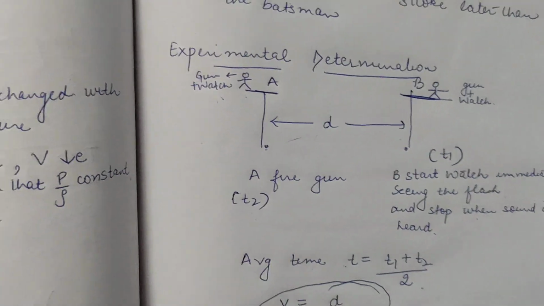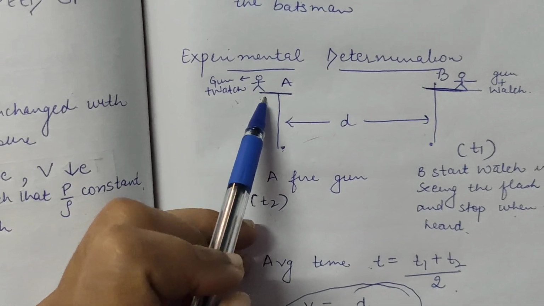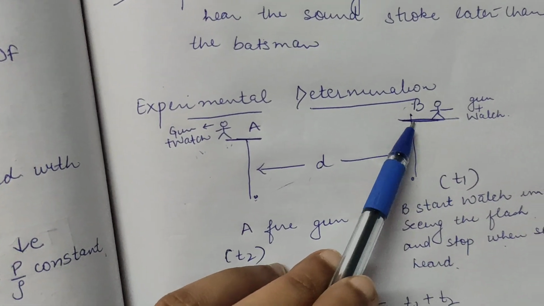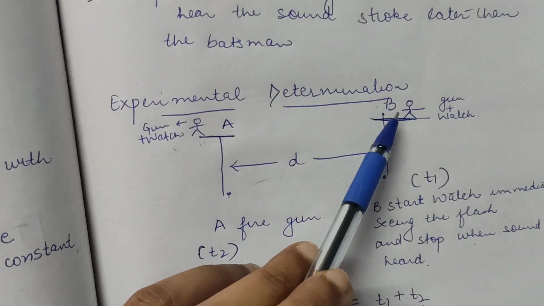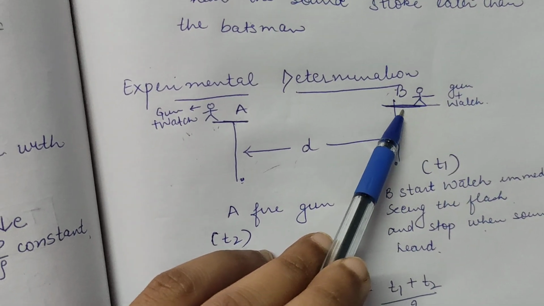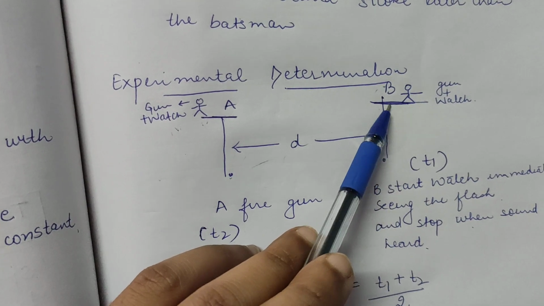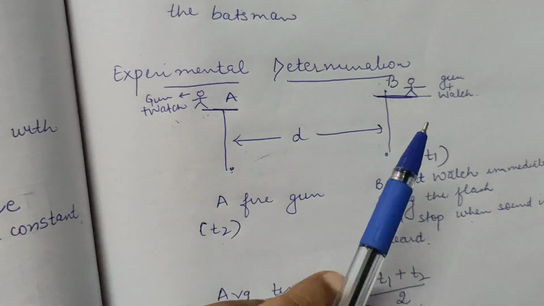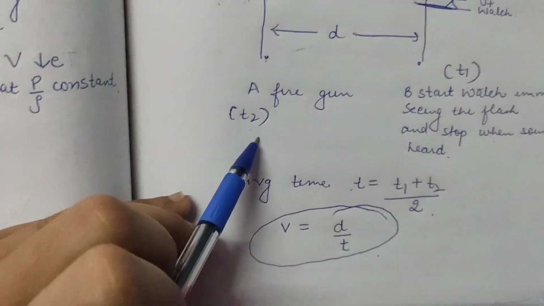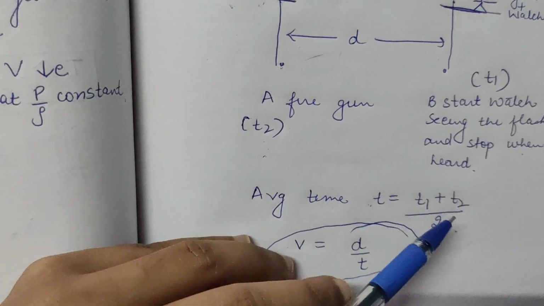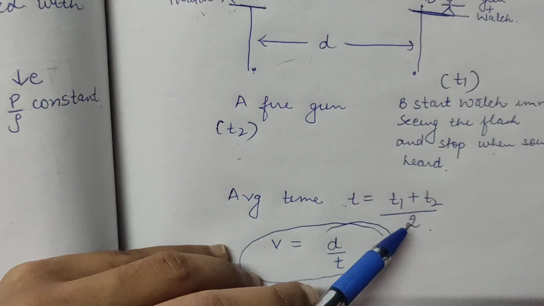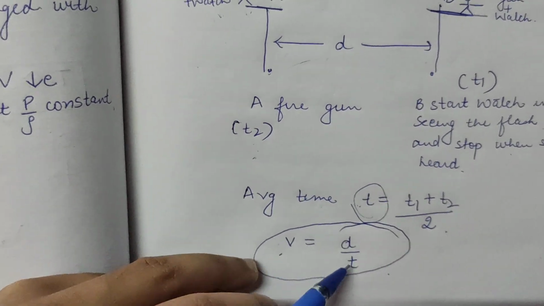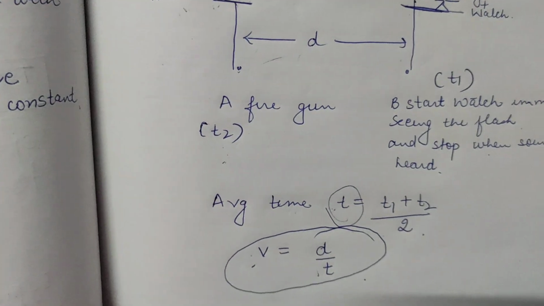He fires a gun, the other sees the flash and stops the watch when the sound is heard. Similarly, this one also does the same thing. We have two times T1 and T2. T is equal to T1 plus T2 divided by 2. This is your average time, and V is equal to D upon T. This is all about your temperature.